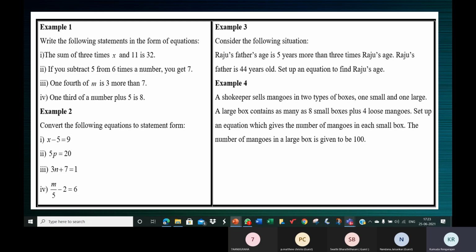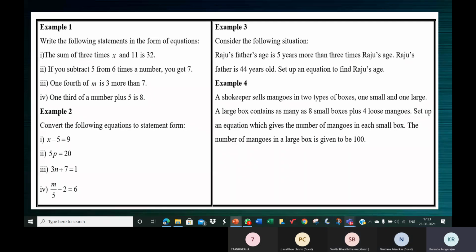So the required equation is 8x plus 4. What is this 8x plus 4? It is the expression which represents the number of mangoes in one large box, which is equal to 100. Correct? Now, children, you tell me.